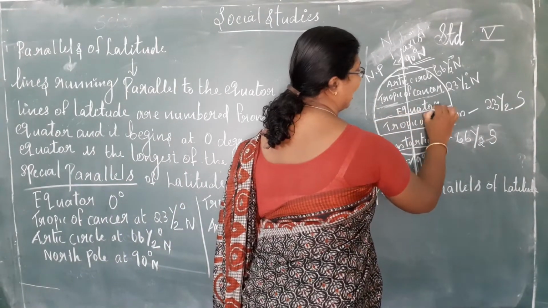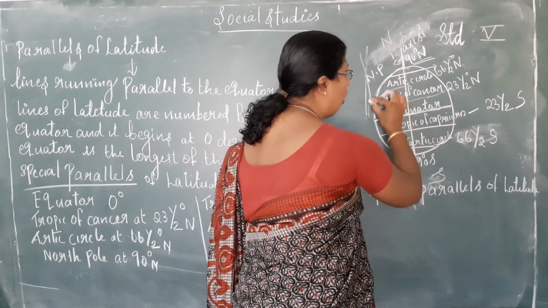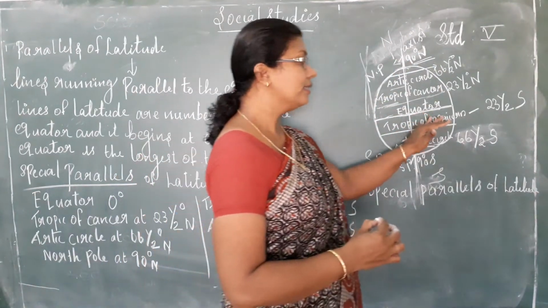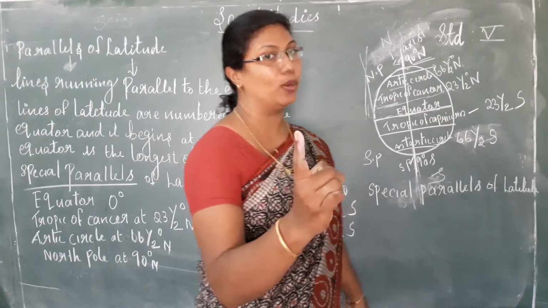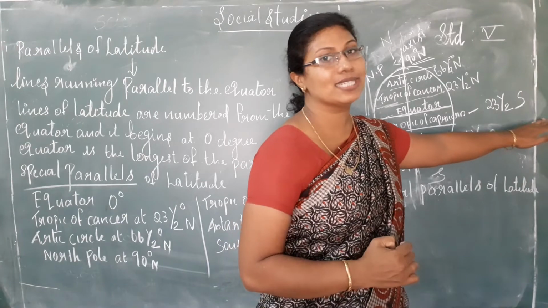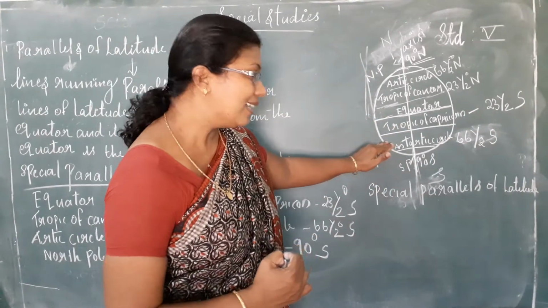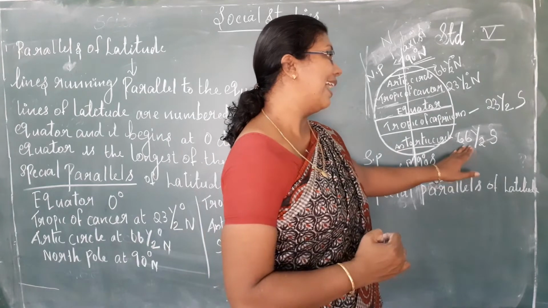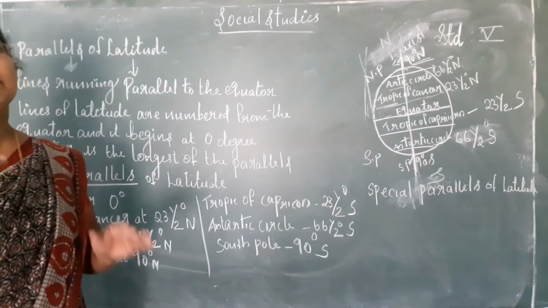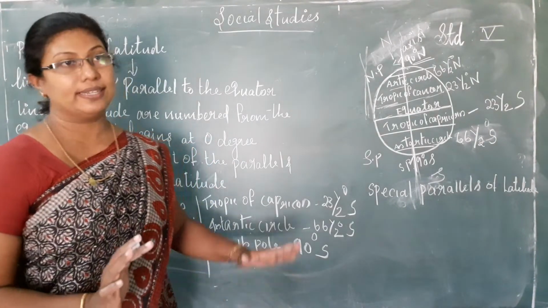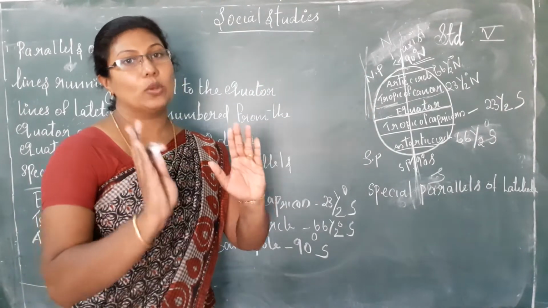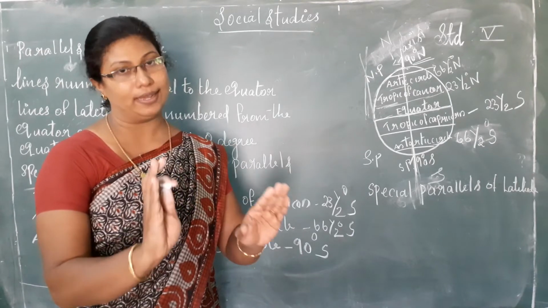Under this center line, the equator, upside you have to mark all the things as N, north, and downside, all the things you have to mark as south. So downside, first the Tropic of Capricorn, 23.5 degree south, then the Antarctic Circle, 66.5 degree south. So these are the special parallels of latitude. Latitude means lines running parallel to the equator. Equator means an imaginary line.